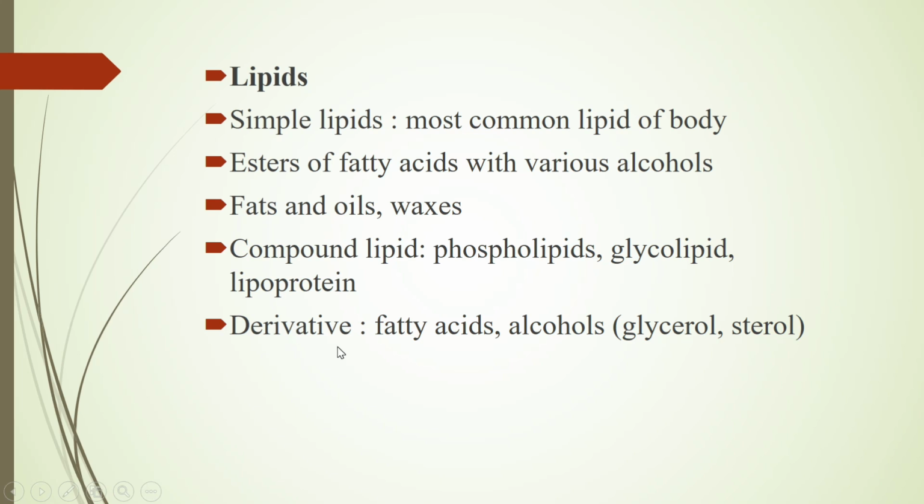Next is the derived lipids or derivative lipids. It includes fatty acids and alcohols such as glycerol, sterol. So lipids are mainly classified into 3, that is simple lipids, compound lipids and derived lipids. Simple lipids include fats and oils, waxes. Compound lipids include phospholipids, glycolipids and lipoprotein. Derived or derivative lipids include fatty acids and alcohols.